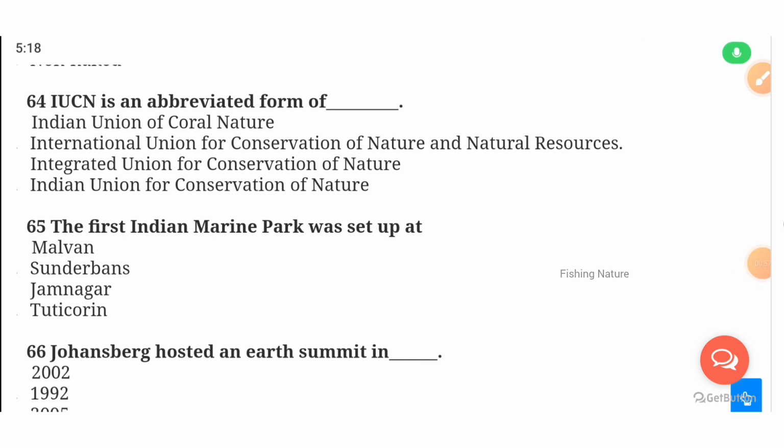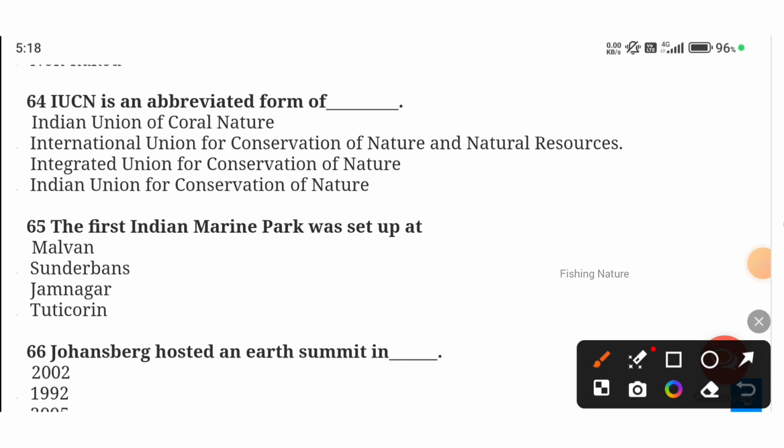And the first Indian Marine Park was set up at which place? It is the Sundarbans.